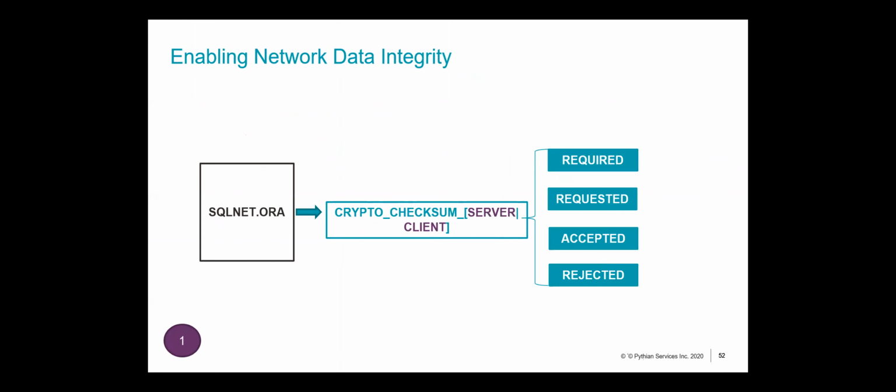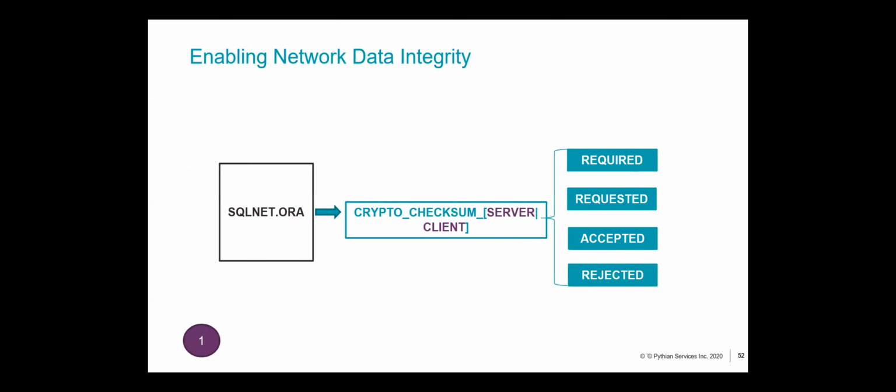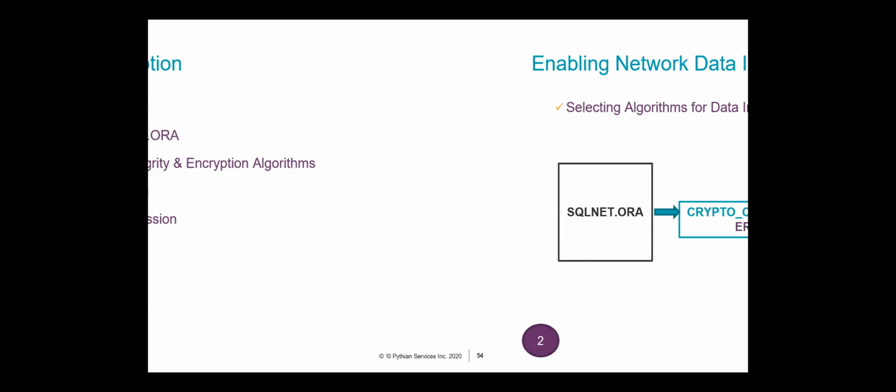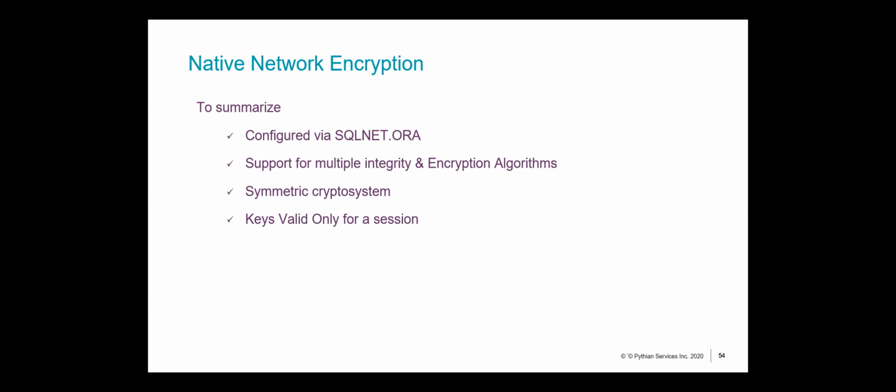You've got a crypto checksum parameter instead of the encryption parameter, and you've got the same 4 values. Again, you've got a bunch of algorithms that are associated with crypto checksum. Okay. And you choose those things the same way. The same table applies, where the client and the server will negotiate whether crypto checksumming should be enabled, and then they will negotiate the algorithm.